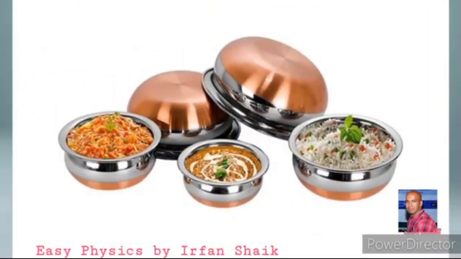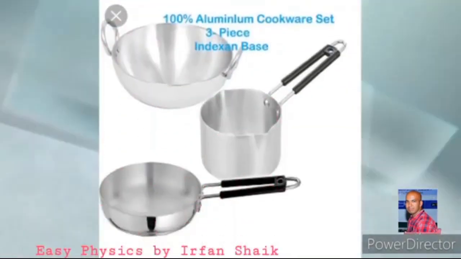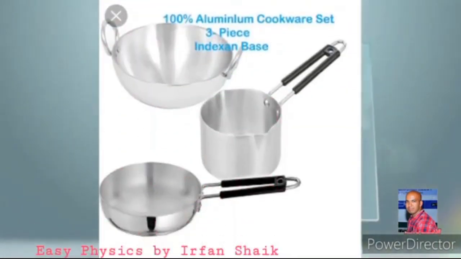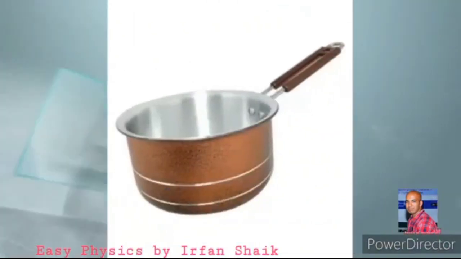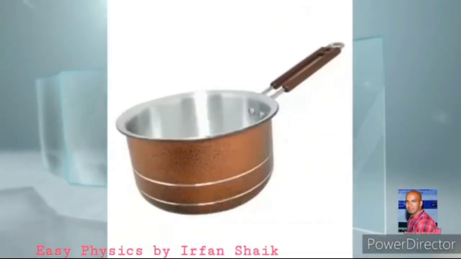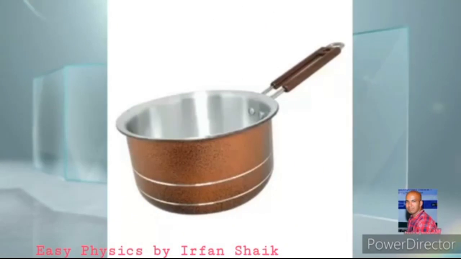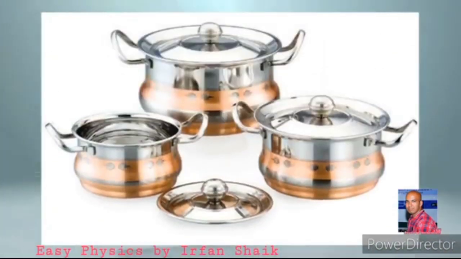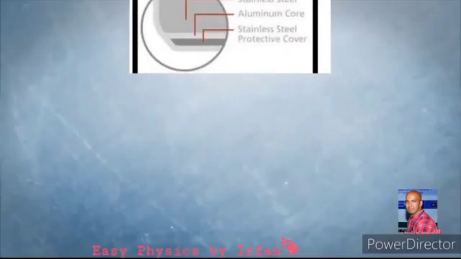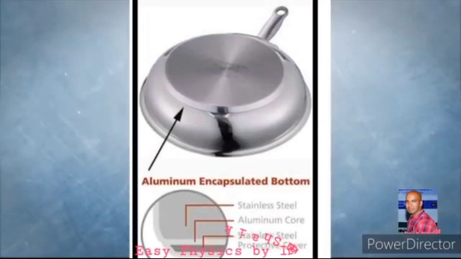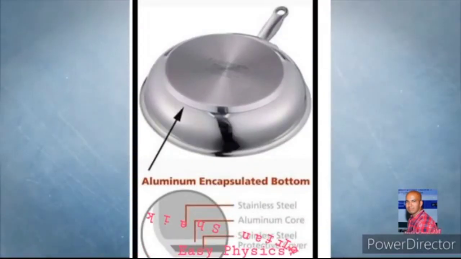Did you observe the cookware in our kitchens? They are coated with copper and aluminium at the bottom. You know why? As copper and aluminium have very low specific heat, they absorb the heat energy very fast. So, the food will be cooked in less time.